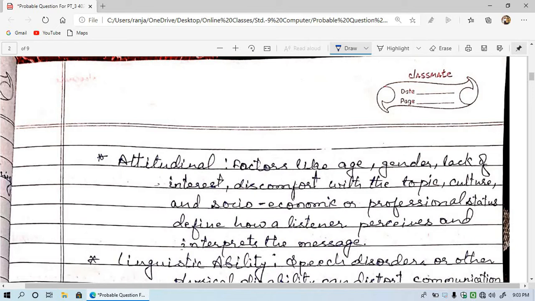People belonging to certain age, gender, sometimes lack interest, or feel discomfort with the topic, and then culture and socio-economic or professional status define how a listener perceives and interprets the message. That means a person's attitude also affects communication.